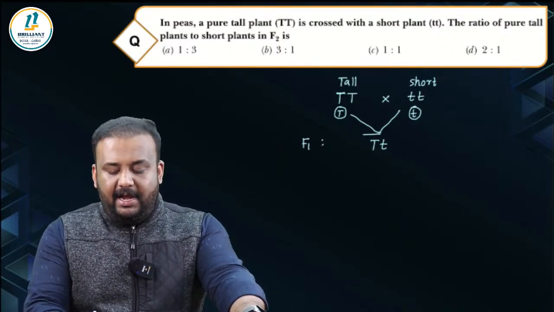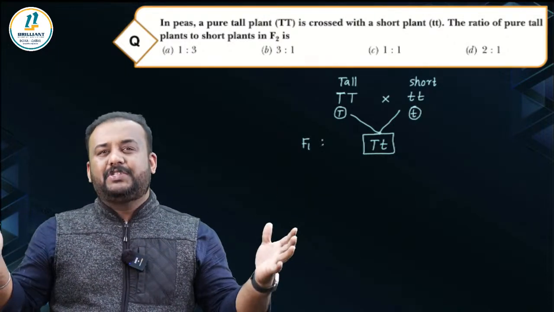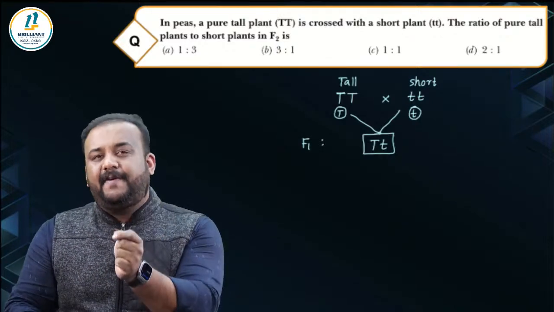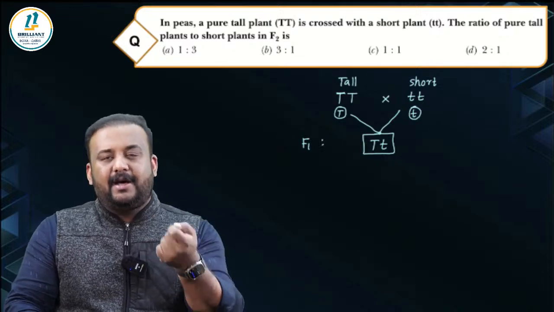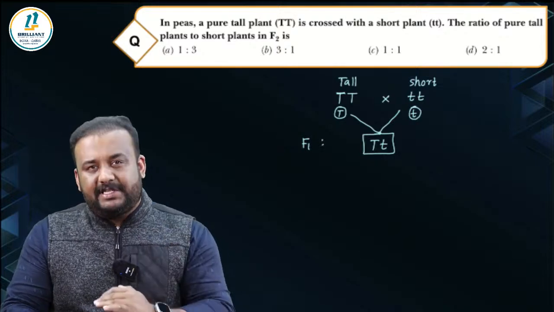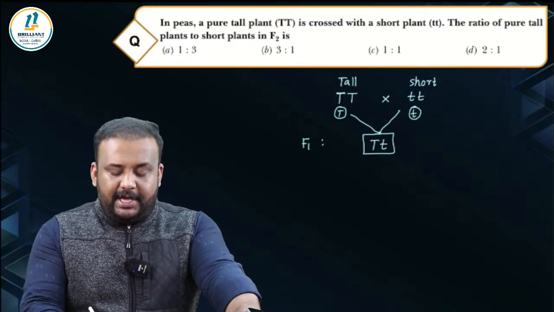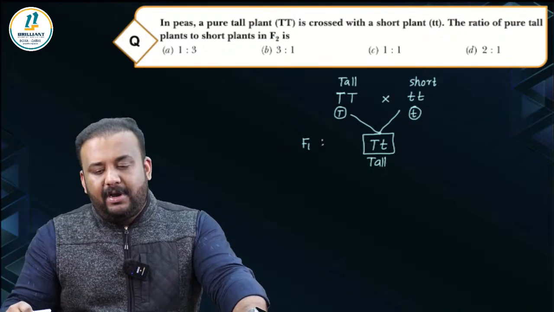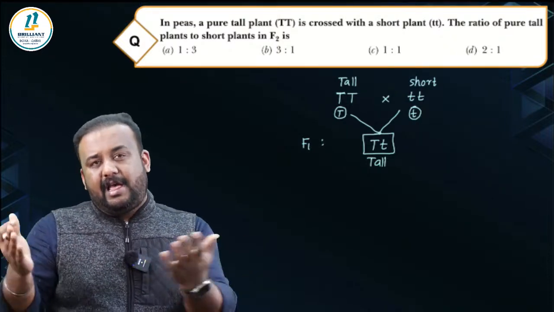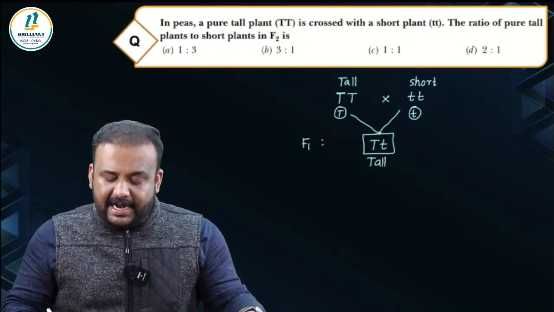And this is where the Mendelian law of dominance was formulated, correct? What is Mendelian law of dominance? It says when an individual has two different types of factors coming together for a character, only one factor is expressed outside. One factor is visible outside, whereas the other factor is suppressed. The suppressed factor is called the recessive factor, and the expressed factor is called the dominant factor. So here, this individual is going to be tall when you look from outside, so it is phenotypically tall, but genotypically it has both the gene for tallness as well as the gene for dwarfness, right?